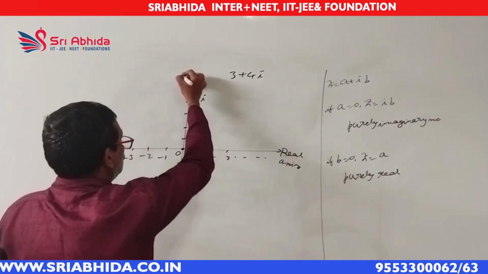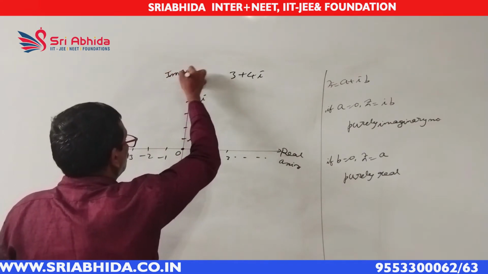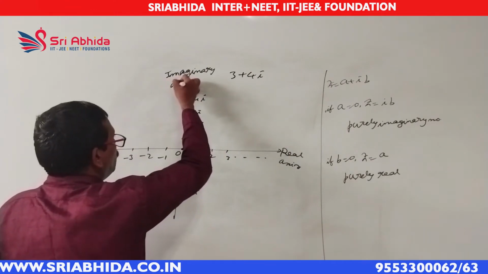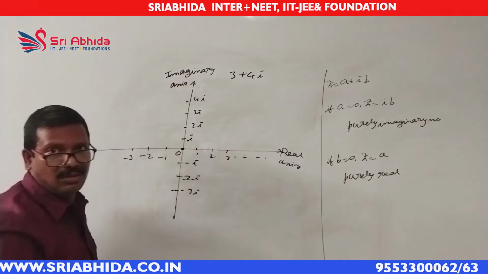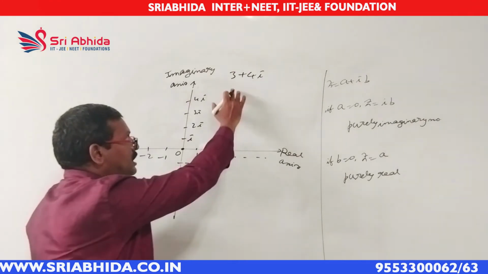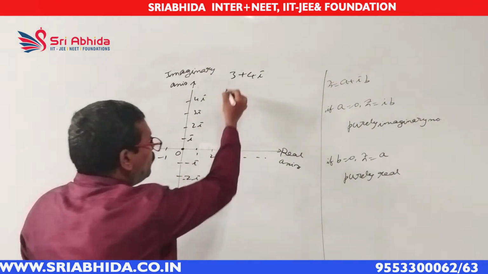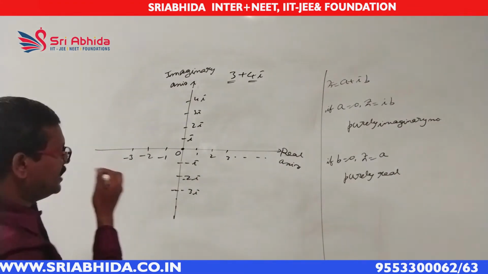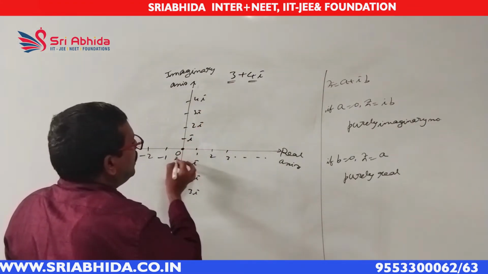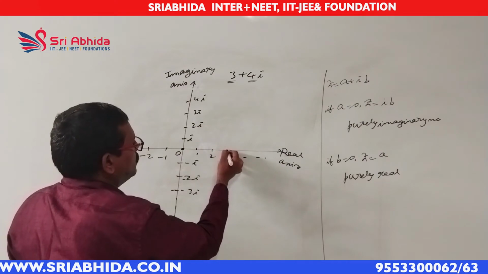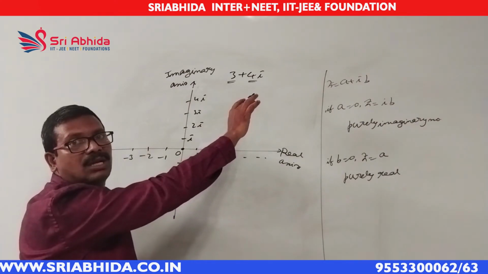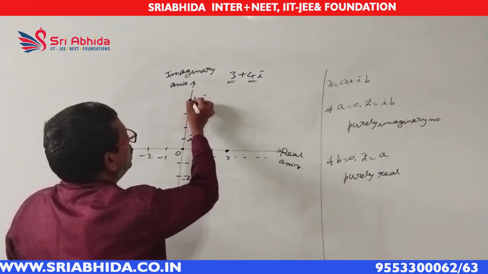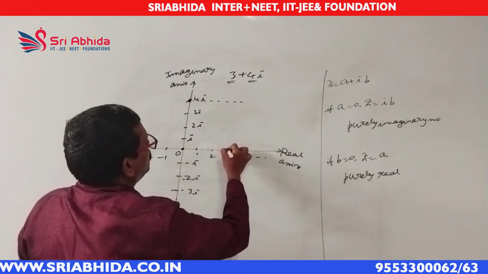Suppose we have some complex number 3 plus 4i. Its real part is 3, imaginary part is 4. Now you take the real part 3 on the real axis, and the imaginary part on the imaginary axis, you will get this number 4i. Now draw a line perpendicular to each, and both will meet at this point. This point represents the complex number 3 plus 4i.